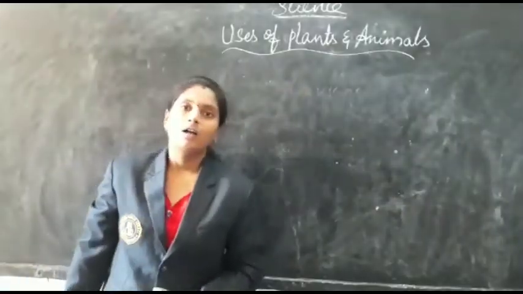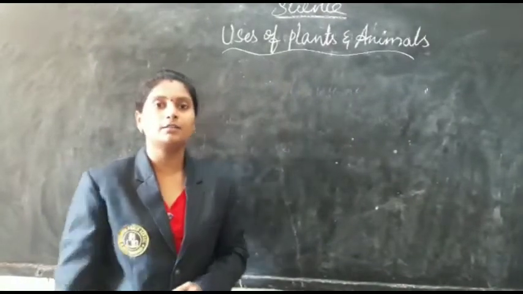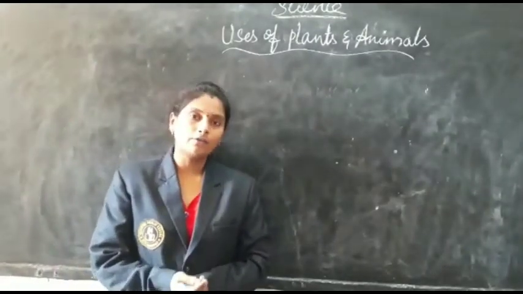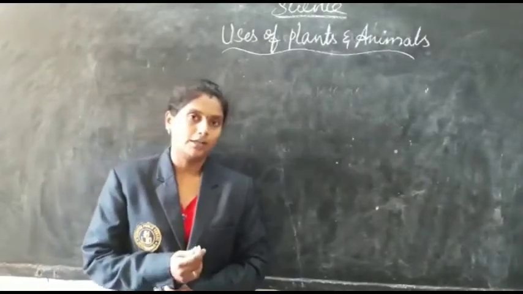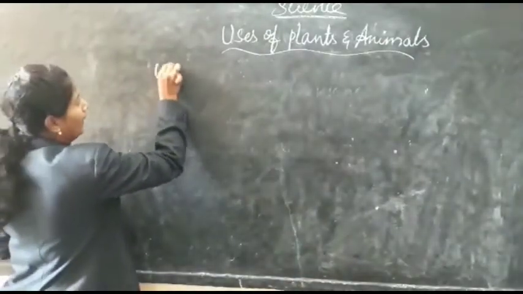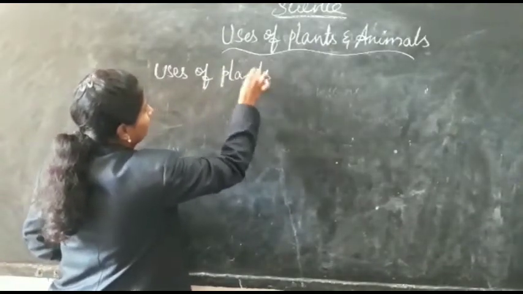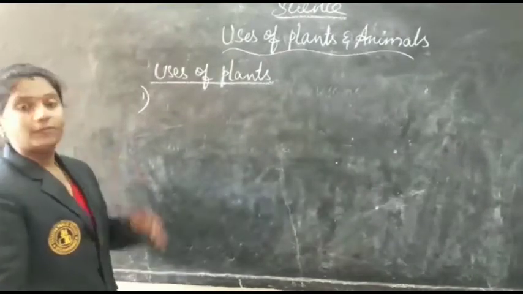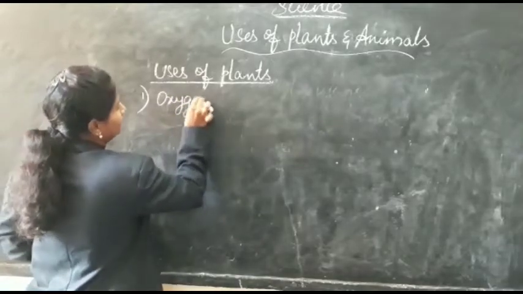Okay, plants and animals are also living organisms present on our earth, and they help us in many ways. In what way they are helping and what their uses are, we are going to see in our class today. First of all, we are going to see the uses of plants. Uses of plants. First one is oxygen from the plant.